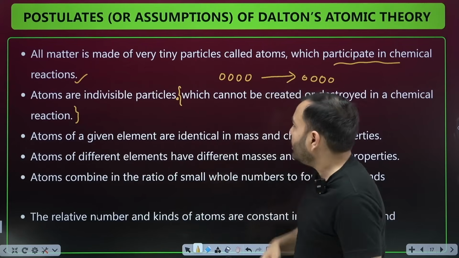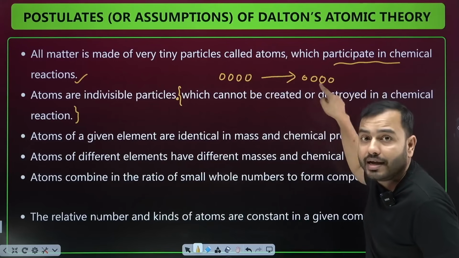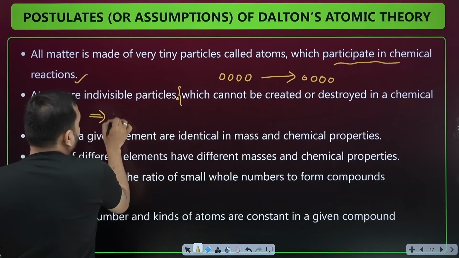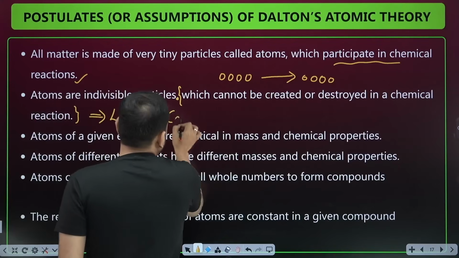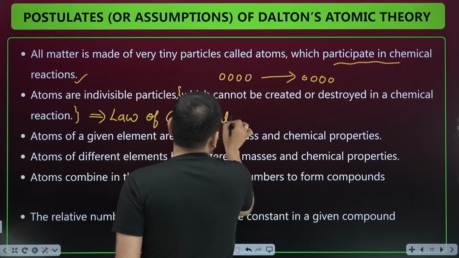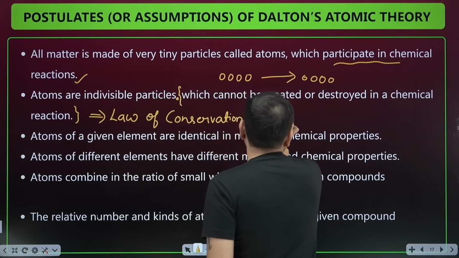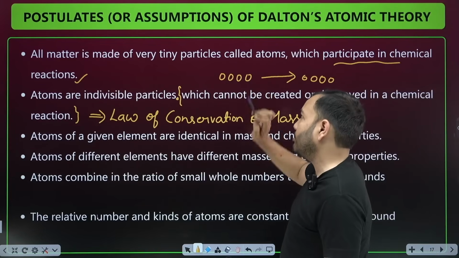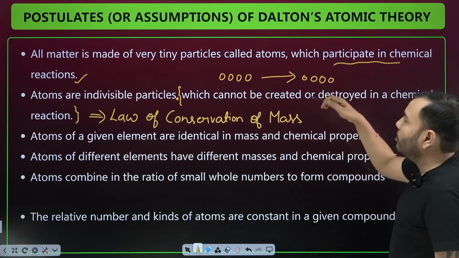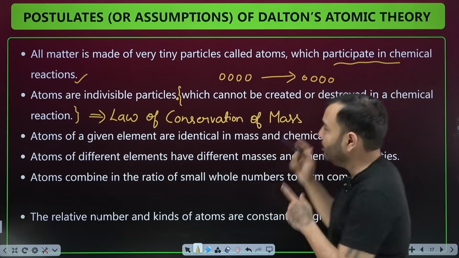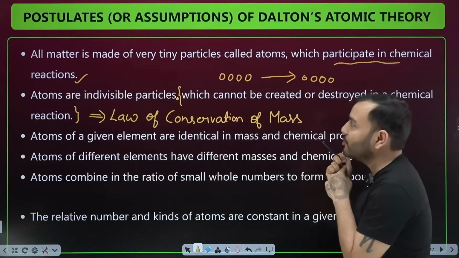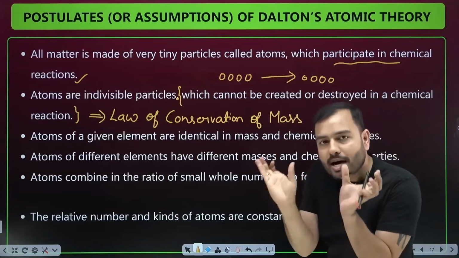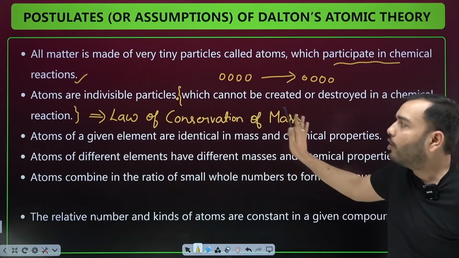What we understood from this is that the mass of atoms here will be the same as the mass of atoms here. That means, what was this assumption explaining? Law of conservation of mass. The law of conservation of mass was explained by this postulate. Obviously, suppose I'm here, you are here, your father is here, and when the product came, I'm still here, you are here, your father is here. Earlier, you and your father were together, now I and your father are together. You got scolded. But the total mass of me and your father is here, and here too it's me, father and you. So total mass will remain the same on both sides. So what we're explaining is the law of conservation of mass.